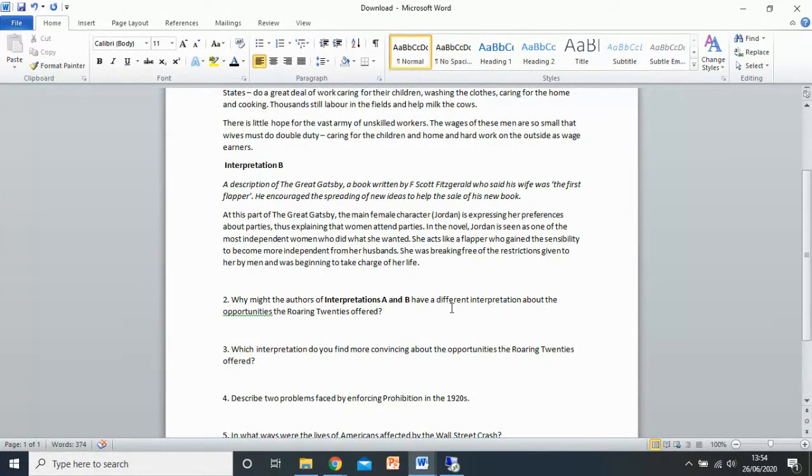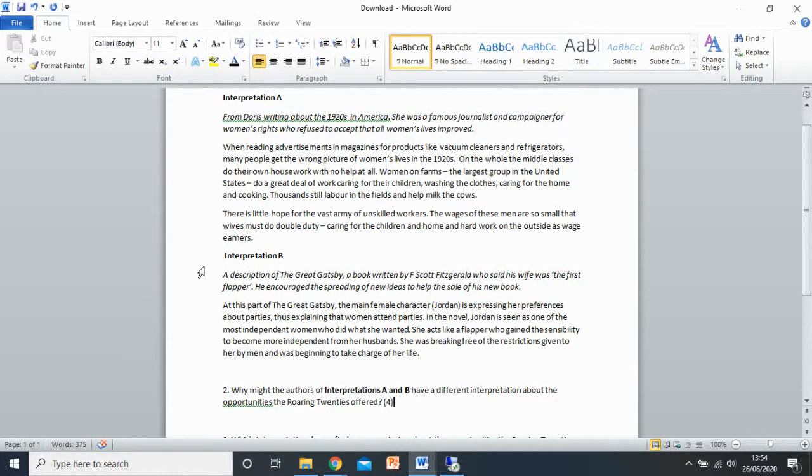Question 2, 4 marks as well. What you need to do for this question is take your highlighter and just have a look at the description here I've written in italics. Okay, so we need to think about why they're different. Okay, so Doris here for interpretation A is writing about the 1920s. She's a journalist, she campaigns for women's rights, and she's refusing to accept that all women's lives improved. So if she is questioning the women's status in the 1920s, she's not going to just say that everything's fine, is she? She's going to start to try and dig out the truth behind it.